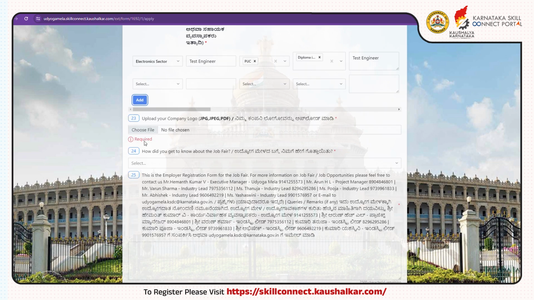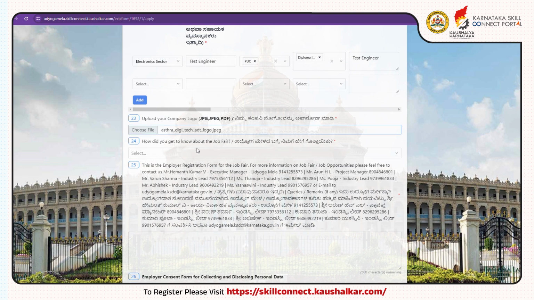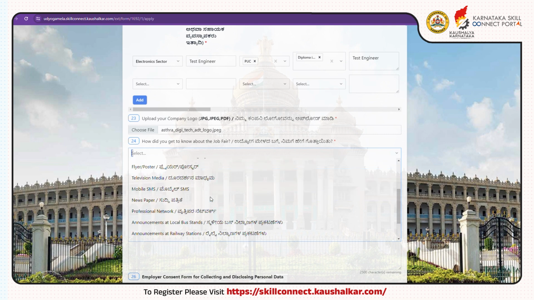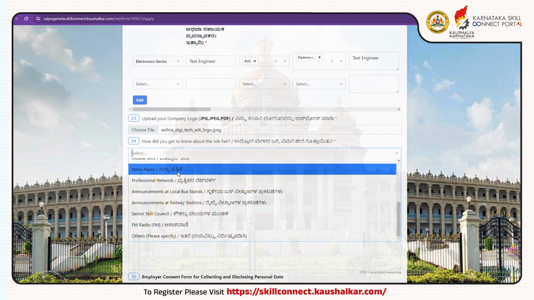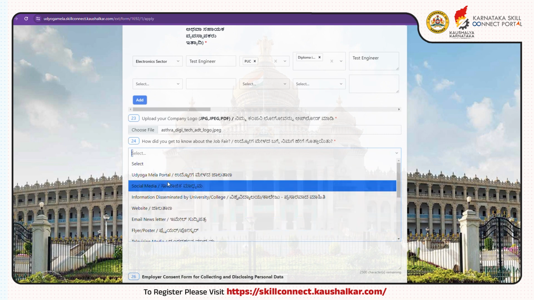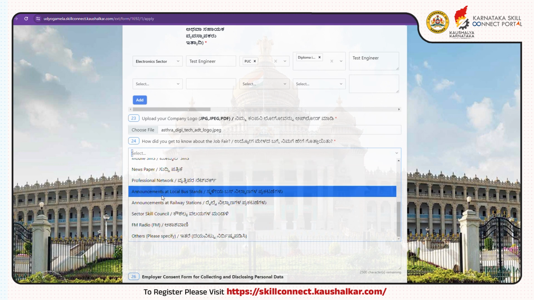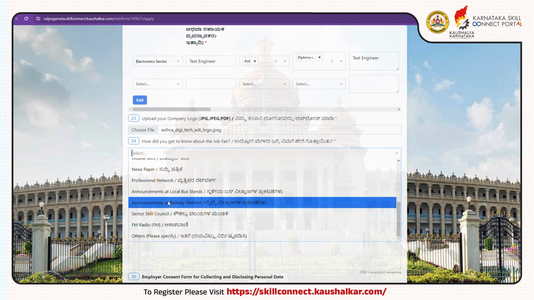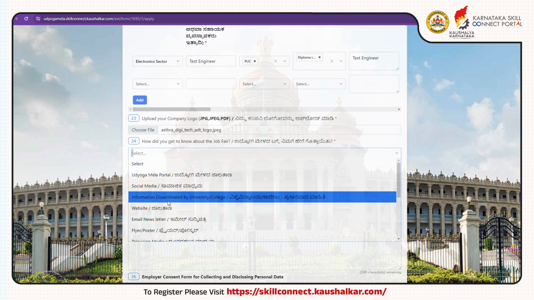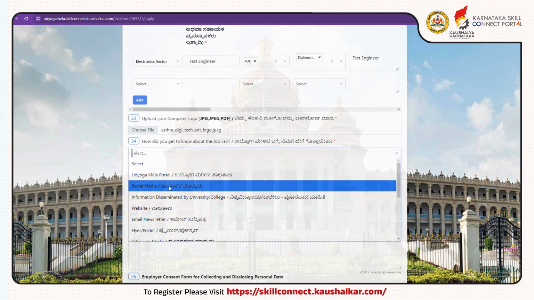After this, you are required to upload your company logo in JPG or JPEG or PDF form only. This is required for promotional and branding purposes. This will be mandatory. Next, you need to select an option from the drop-down regarding how you got to know about the job fair. It may be through social media, newspapers, television, FM radio, SMS, etc. Select whichever seems to be appropriate. If your option isn't available in the list, please select the others. Please specify option and mention how you got to know about the Udyoga Mela.